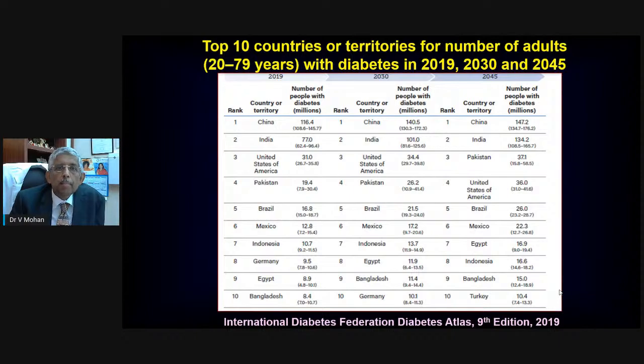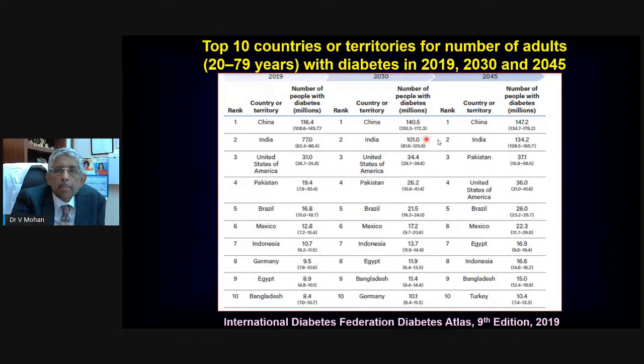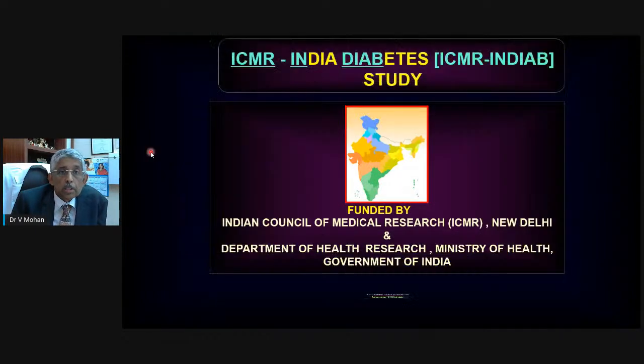First of all, if you look at the numbers of people with type 2 diabetes in India, currently we have about 77 million people with diabetes, and these numbers are set to increase to some 134 million in the next few years. So that's a lot of people. And imagine that all these people have to be screened not just once, but on an annual basis. You can imagine the amount of work involved. Naturally, this cannot be done by ophthalmologists alone, and we have to involve general physicians as well as diabetologists.